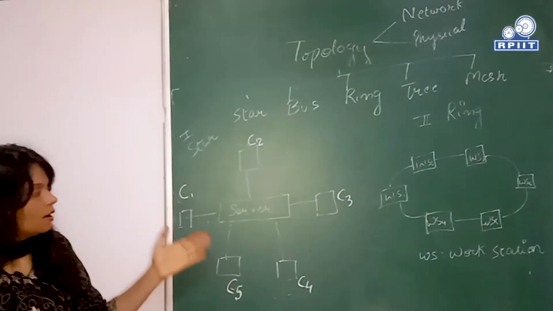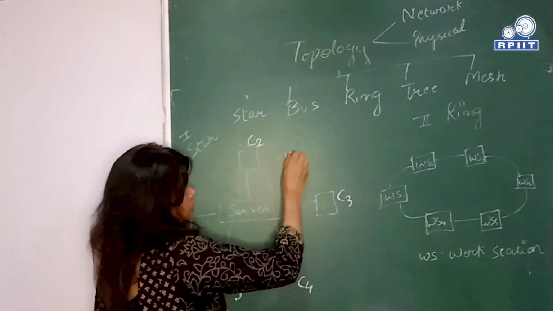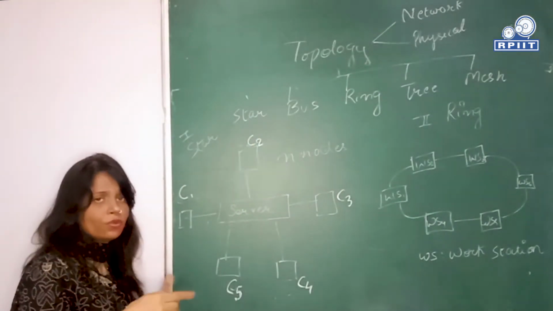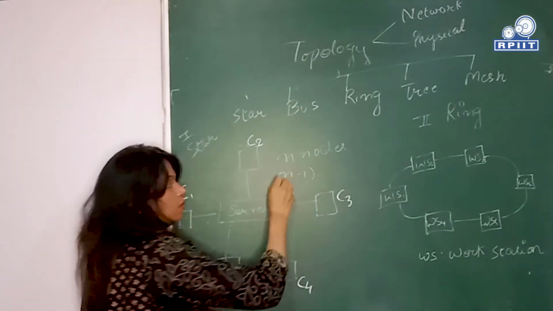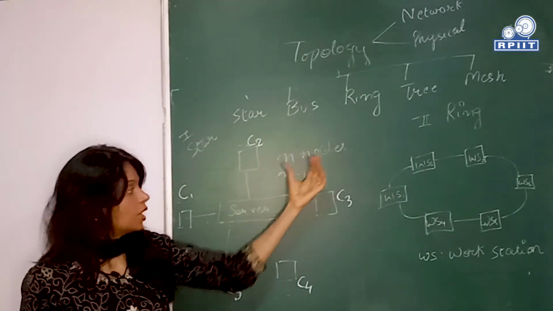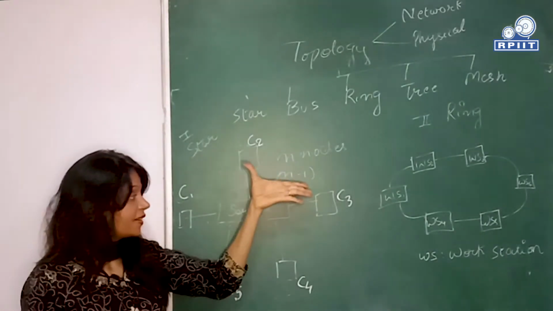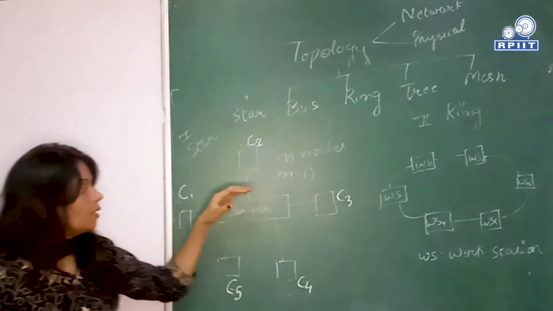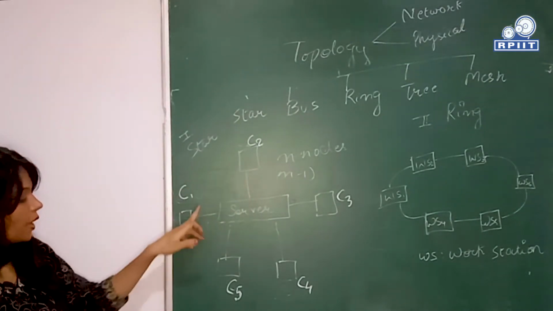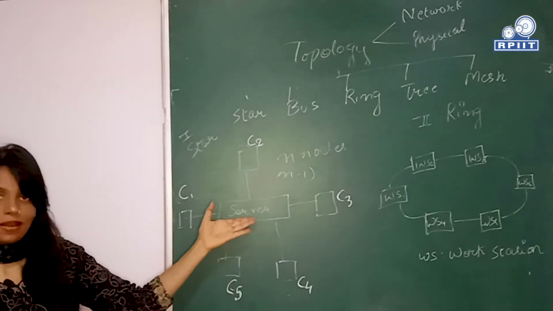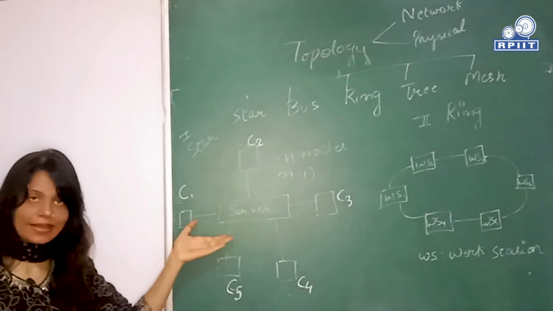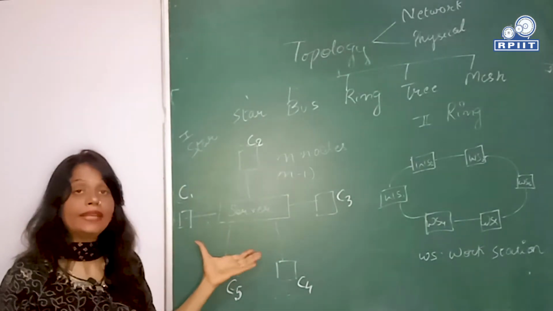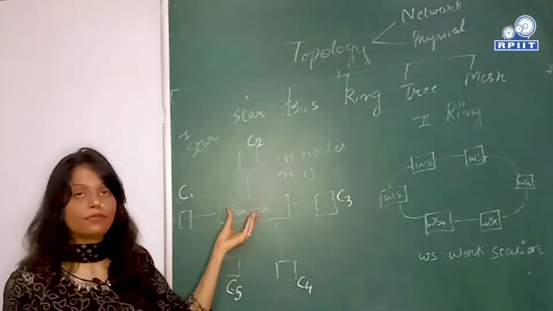As you can see, if you have n nodes on a network, how many links have to be used? n-1. For every n nodes, the number of links required over the network to connect these different nodes is n-1. Like you can see, you have 5 clients and 1 server, so the number of workstations is 6. But how many links are there? n-1, 6 minus 1, that is 5 links, to connect a single server to the different clients.